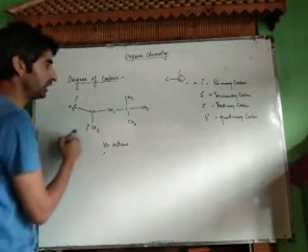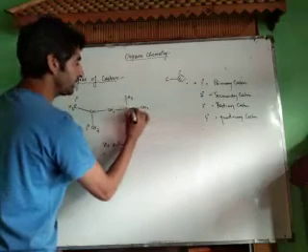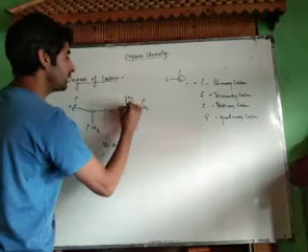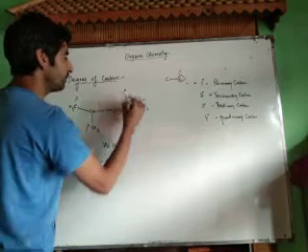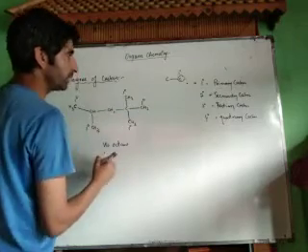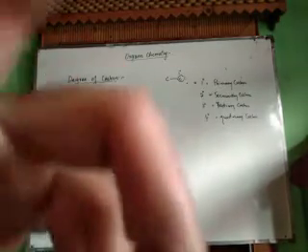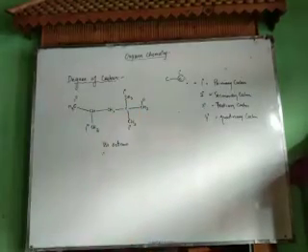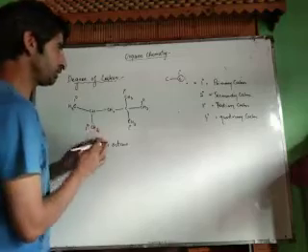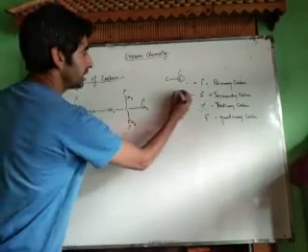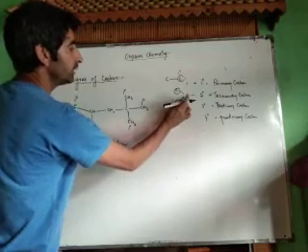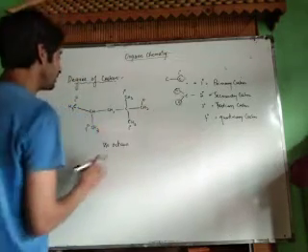We call it primary. This carbon atom is directly attached to only one carbon atom. It will be primary. This carbon is directly attached to only one carbon atom. It will be primary. So primary carbon atoms are those carbon atoms which are directly attached to only one carbon atom. And secondary carbon atoms are those in which carbon is directly attached to two carbon atoms. The word directly is important.